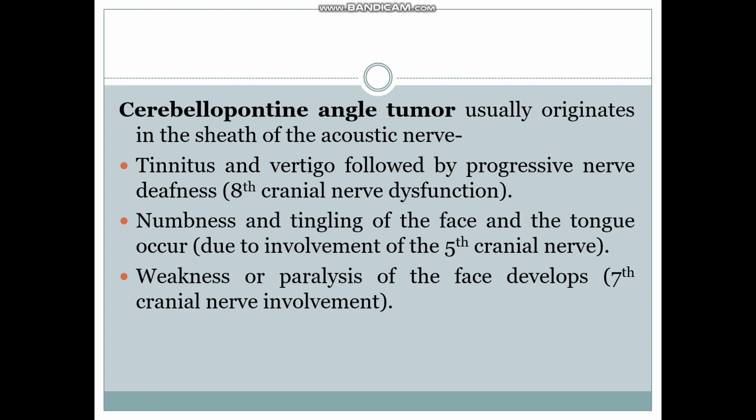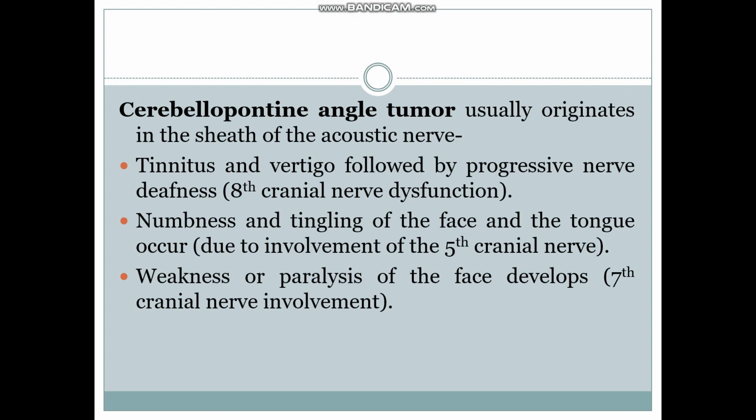And the last one, cerebellopontine angle tumor. This mainly originates in the sheath of the acoustic nerve. So mainly the 8th cranial nerve, 5th cranial nerve, as well as 7th cranial nerve are affected. When the 8th cranial nerve is affected, the patient can feel tinnitus as well as vertigo.